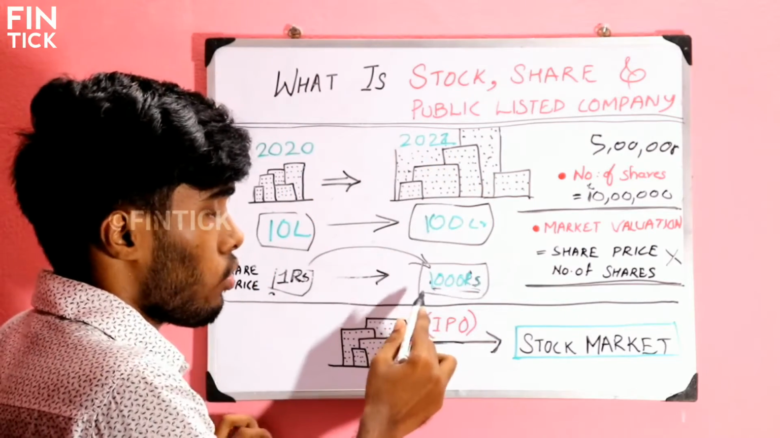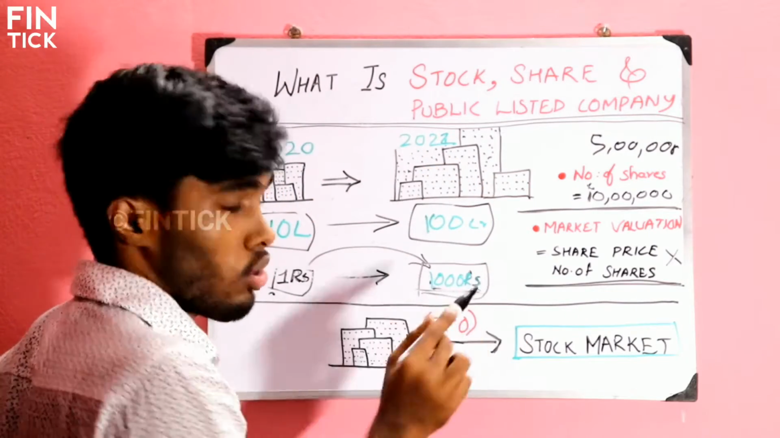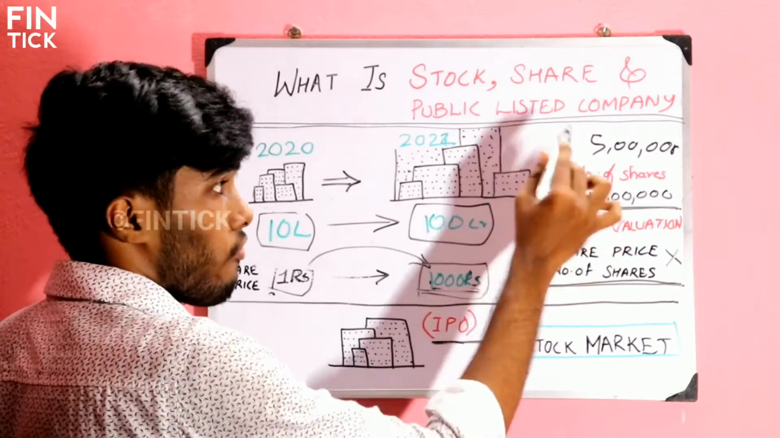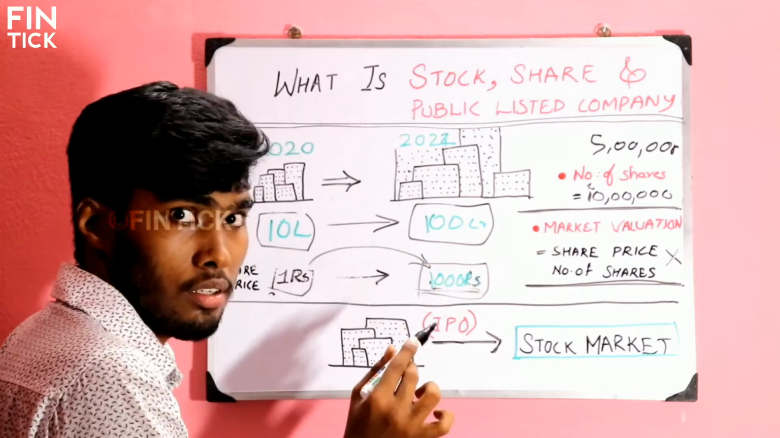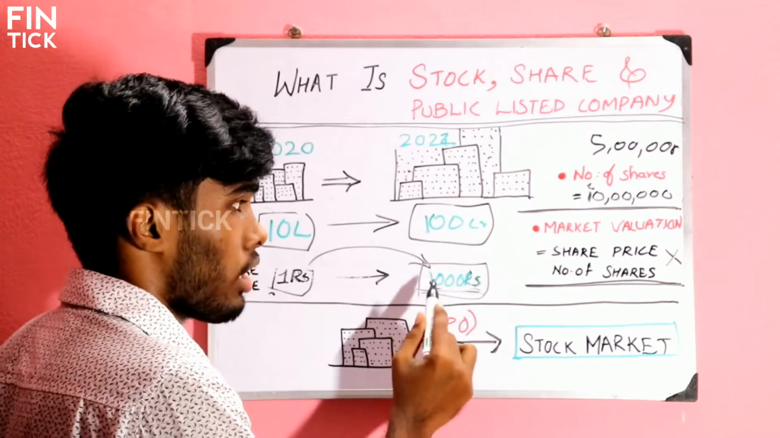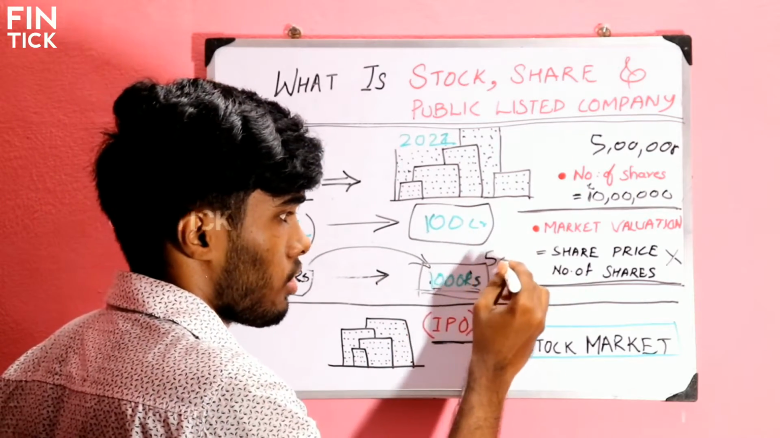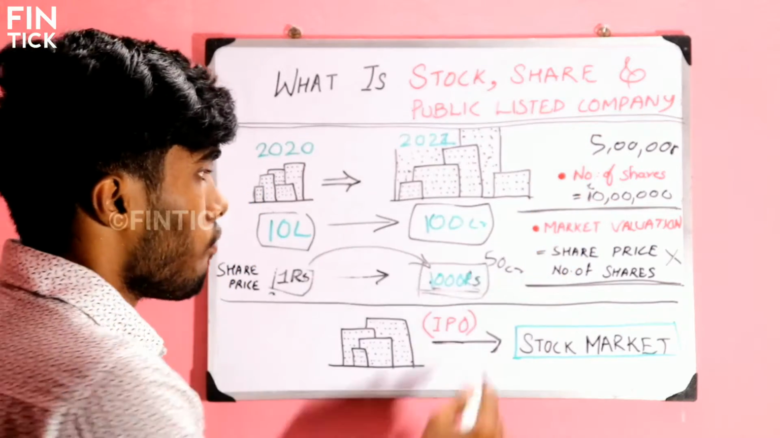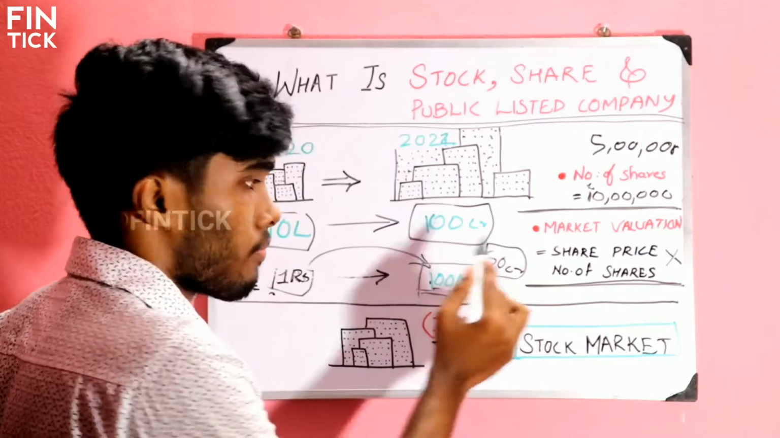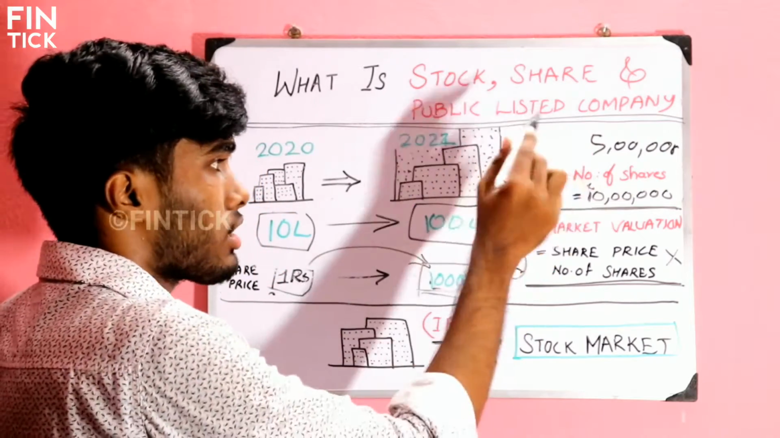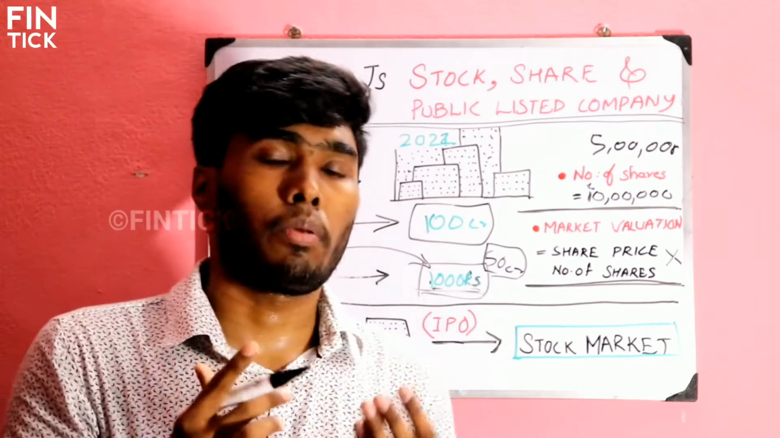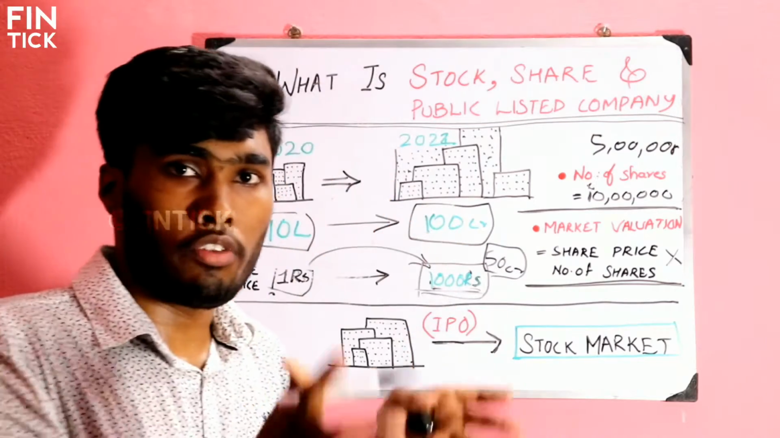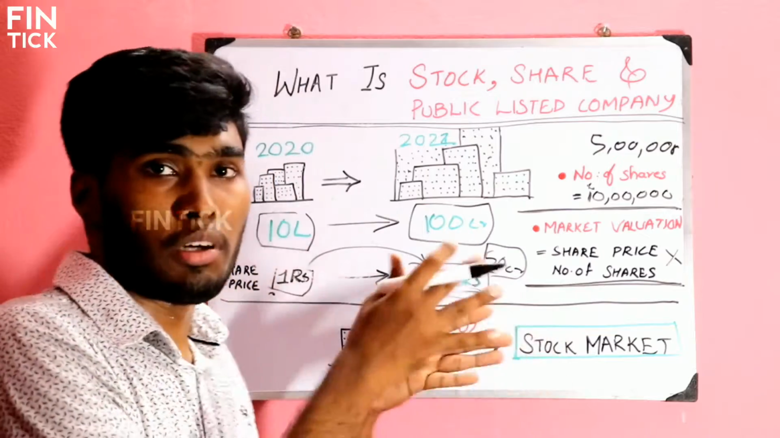In 2022, your company's share price was 1000 rupees. So he wants to buy 5 lakh shares of your company. That means 5 lakh into 1000, that means 50 CR. So he wants to buy 5 lakh shares of the company by giving 50 CR. If he buys 5 lakh shares of your company, he becomes a 50% owner. He becomes the owner of the company by sharing the 50% ownership.